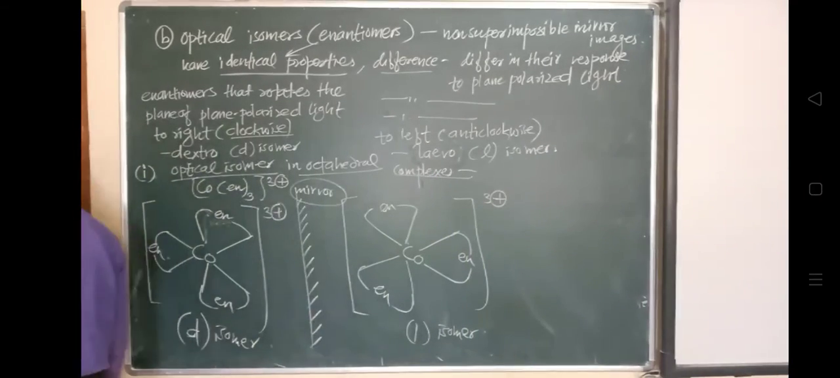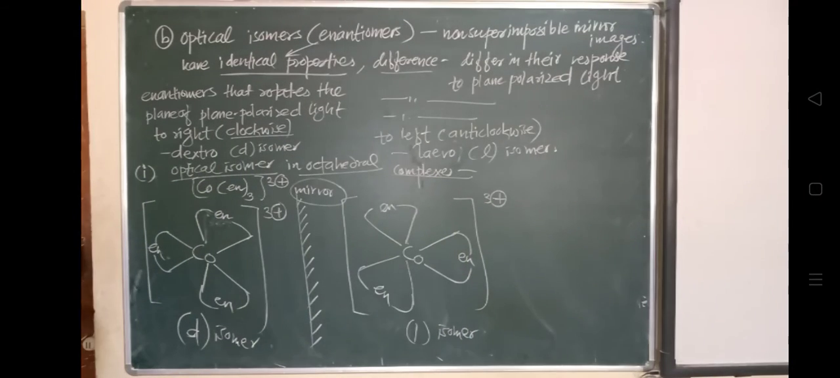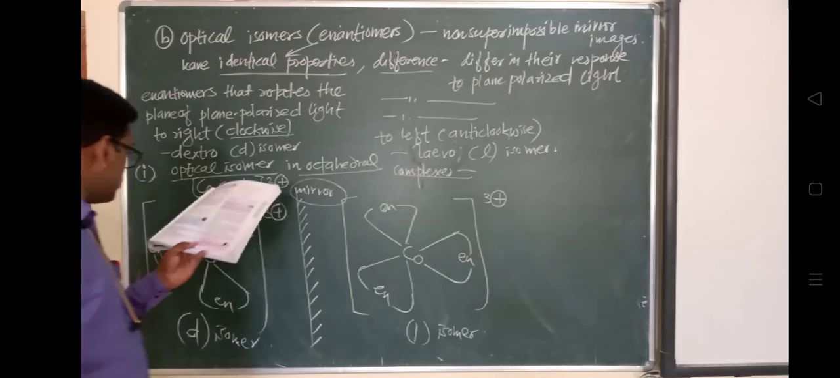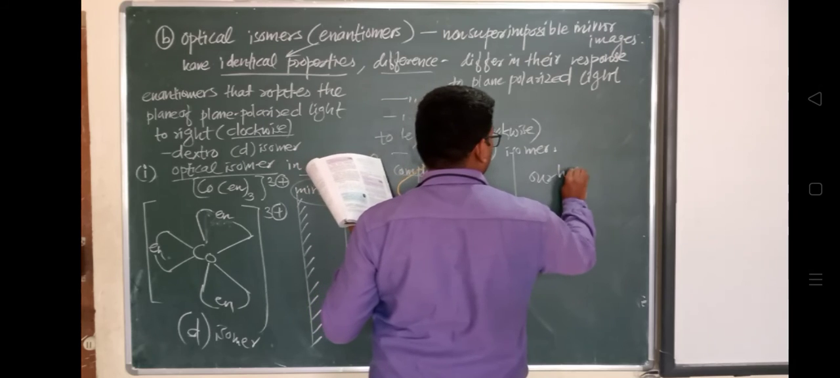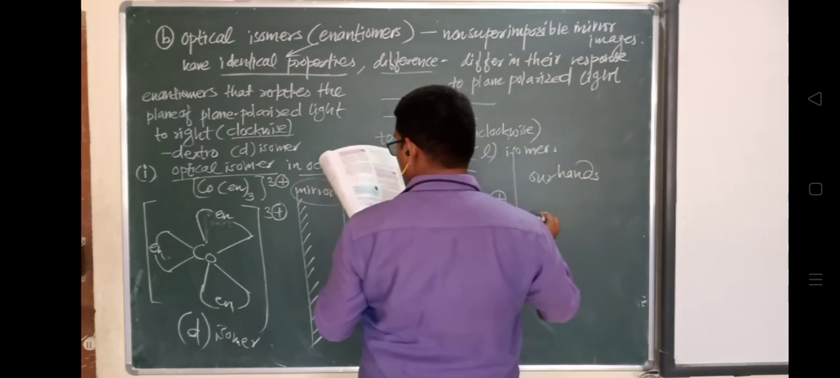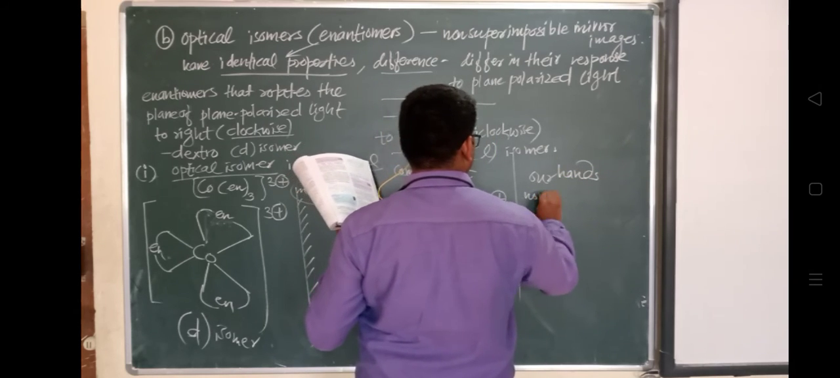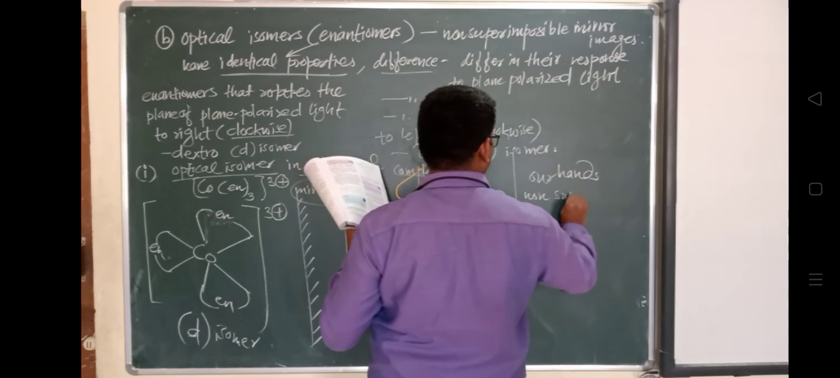Now, our hands are non-superimposable mirror images. For your kind information, we are saying that it is a non-superimposable mirror image. What are non-superimposable mirror images? Our hands are non-superimposable. Now how, we'll see.